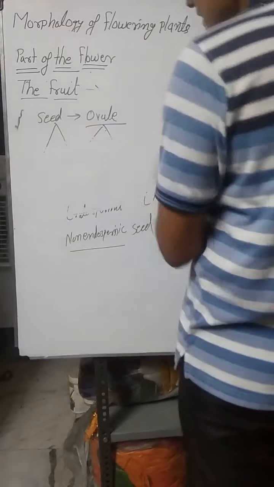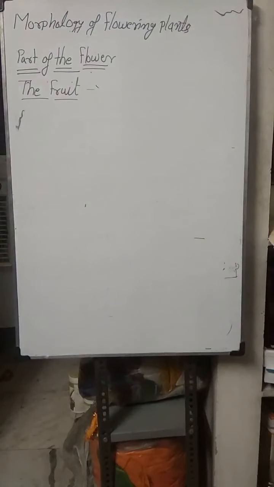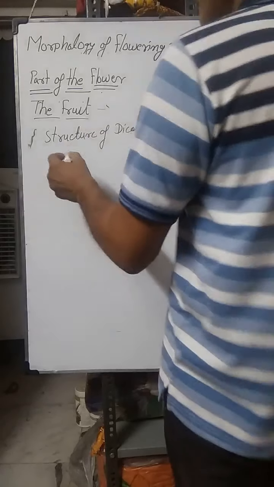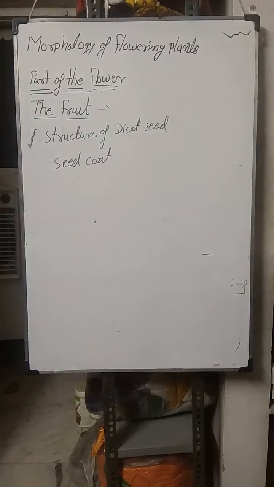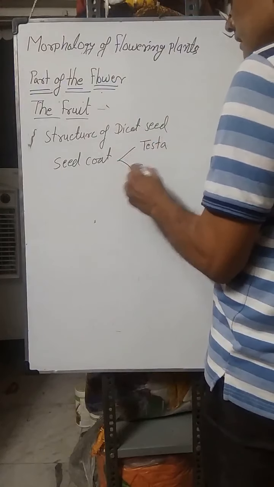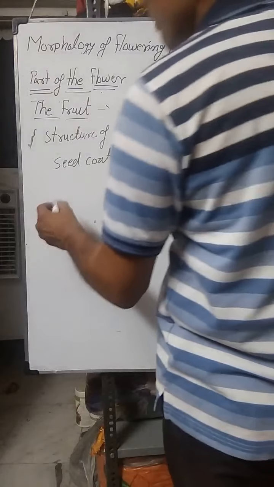Now we study the structure of dicot seed. A dicot seed contains a seed coat. The seed coat is of two parts, testa and tegmen. The outer seed coat is the testa, and the inner seed coat is known as tegmen. Inside that, the embryonal axis is there.